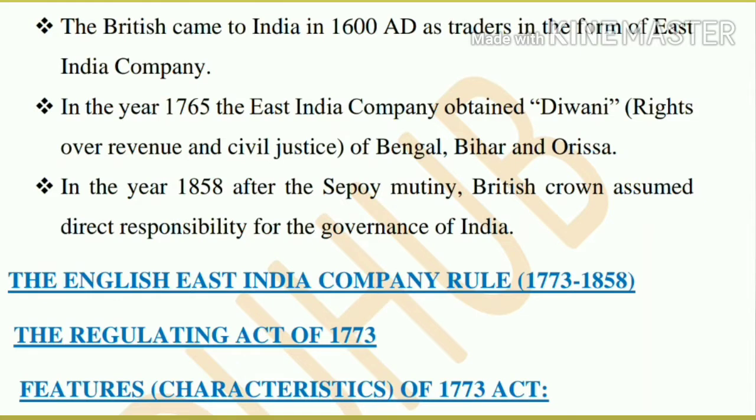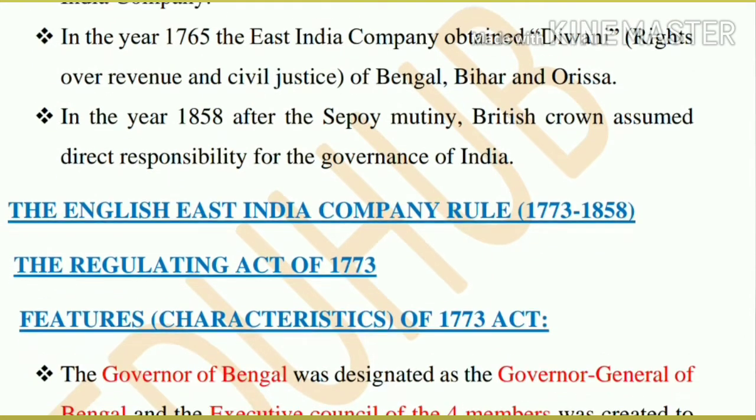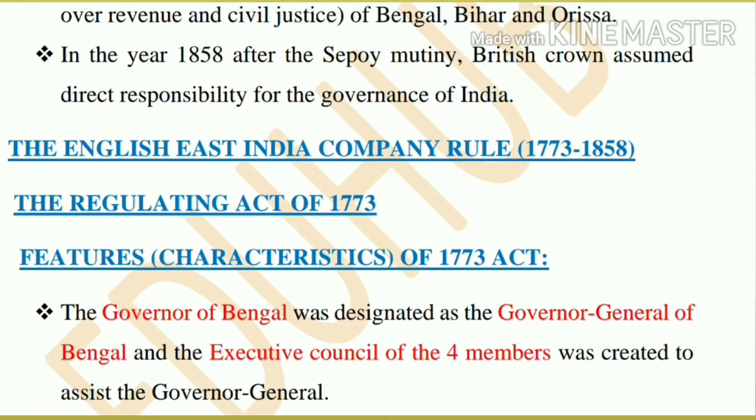In 1765 they got the Diwani right over Bengal, Bihar and Odisha. What is Diwani right? They could impose tax and take part in civil justice. So they started digging inside the Indian tradition and culture.